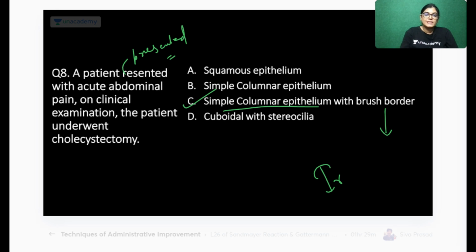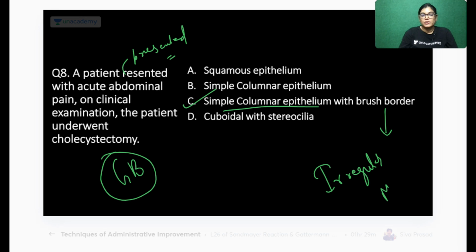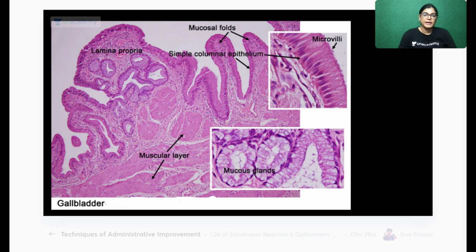That means irregular. Cholecystectomy means the gallbladder has been removed, and the gallbladder has an irregular arrangement of microvilli. Because of this irregular arrangement of microvilli, we use the word brush border. If the arrangement is regular, what is the word used, as seen in the small intestine? Striated border. Okay. If the arrangement is regular, the word used is striated border. Here cholecystectomy is already written, so we definitely know the structure is the gallbladder. Its lining epithelium is asked, and it is simple columnar epithelium having brush border microvilli.